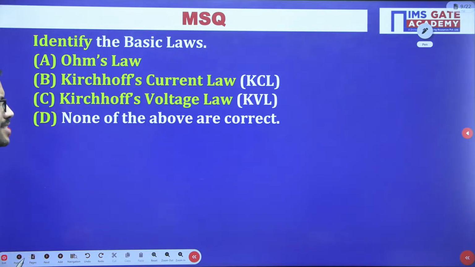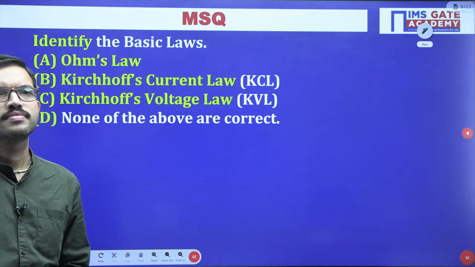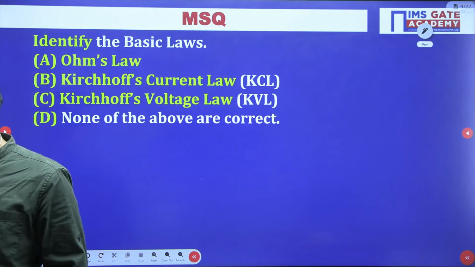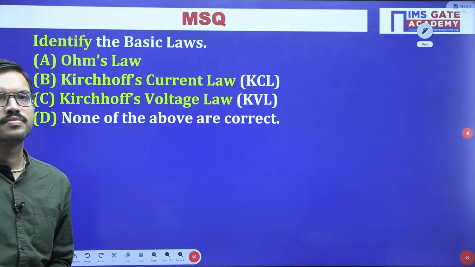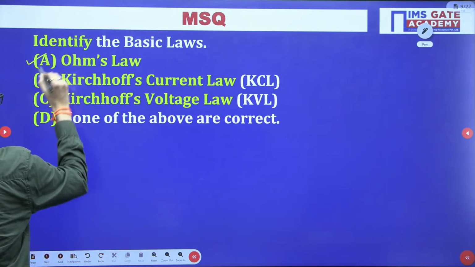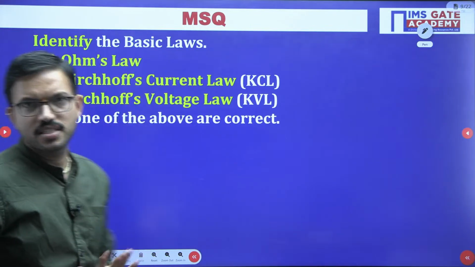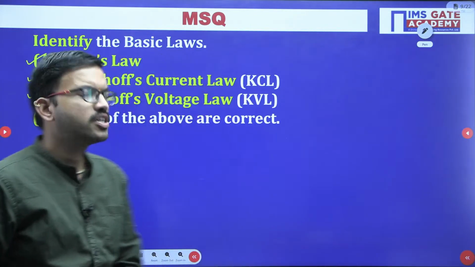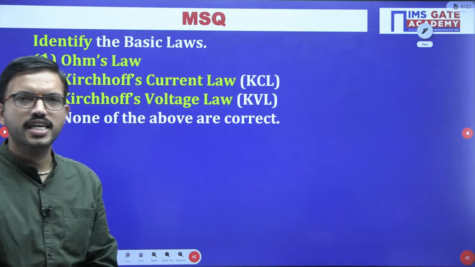Option B, KCL. Option C, KVL. Yes, all 3 choices, option A, option B, and option C, are basic laws. In the introduction class also we discussed that the basic laws are Ohm's law, KCL and KVL.